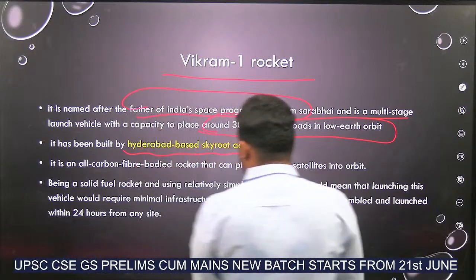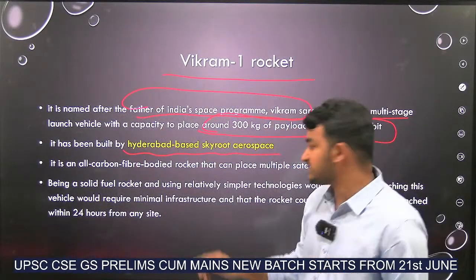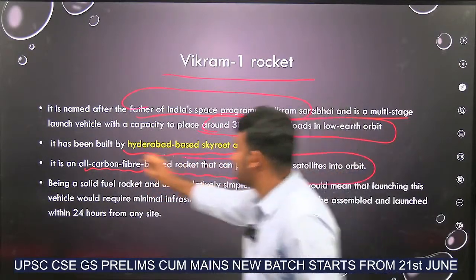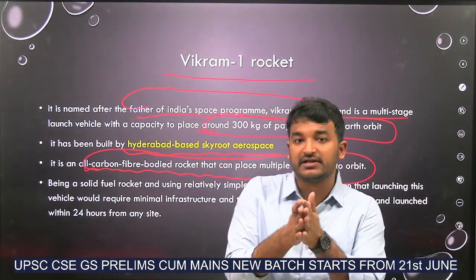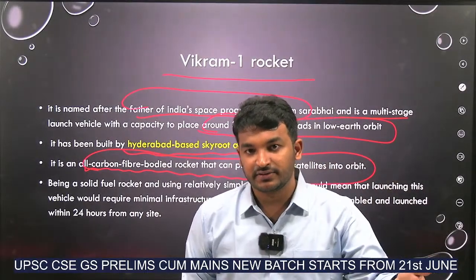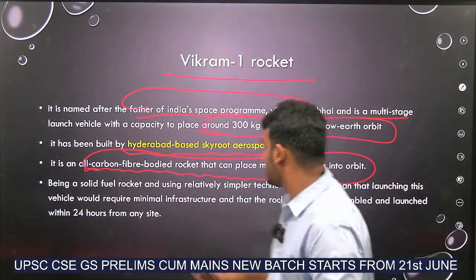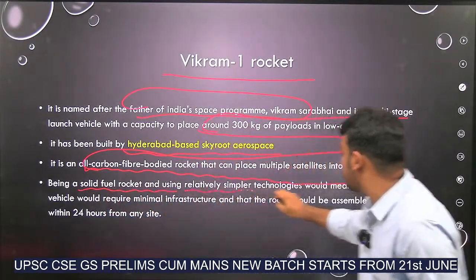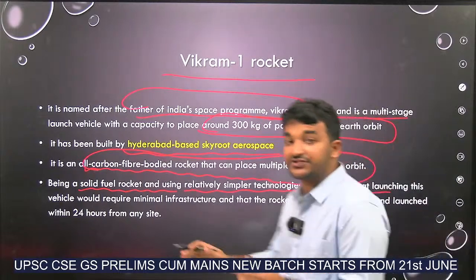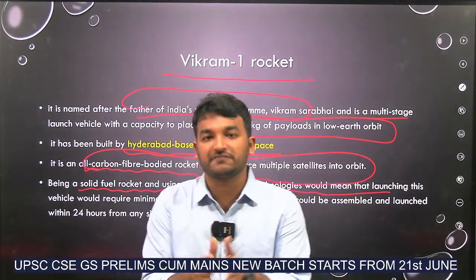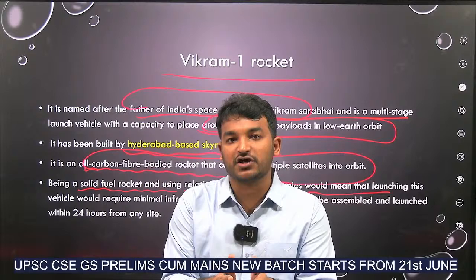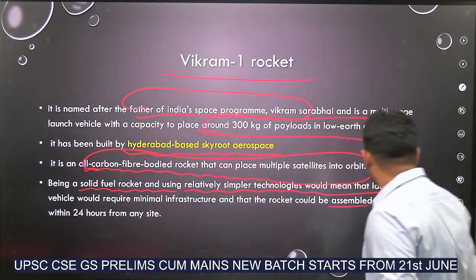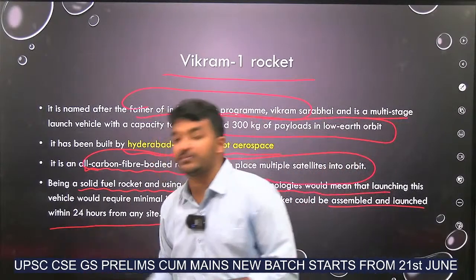Got it? See, it is an all carbon fiber bodied rocket, so the weight of it will be less compared to traditional rockets. And as I told you, it is a solid fuel rocket using relatively simpler technologies. That's why assembling the parts of the launch vehicle, the different stages, is very easy. It can be assembled and launched within 24 hours from any site.